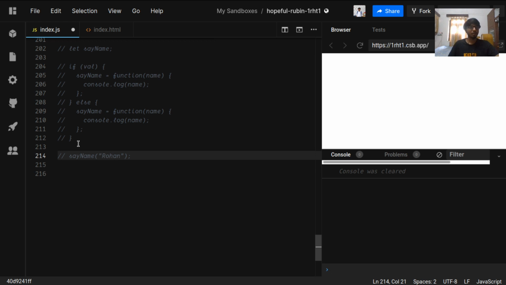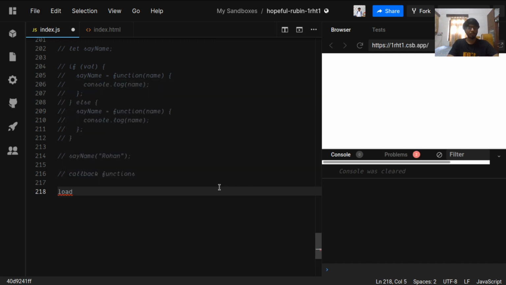Okay, so we are done with functions. Now let's move on to callback functions, which is the main pressure point for some JavaScript developers. Callback functions. So what are callback functions? Callback functions, as the name suggests, are functions that, let me show you with an example.